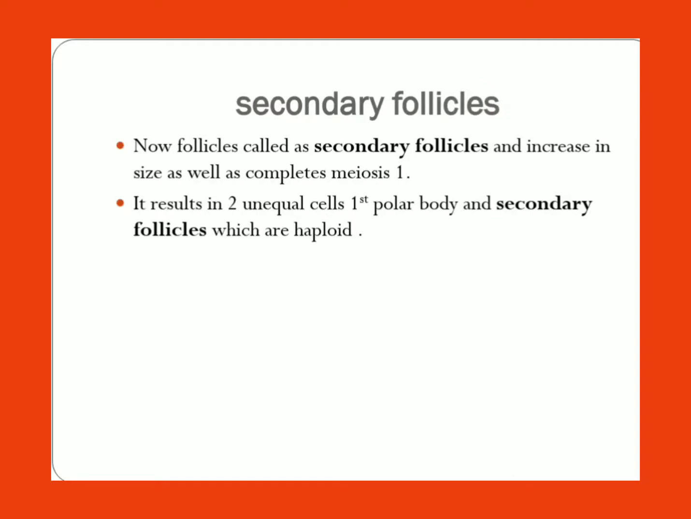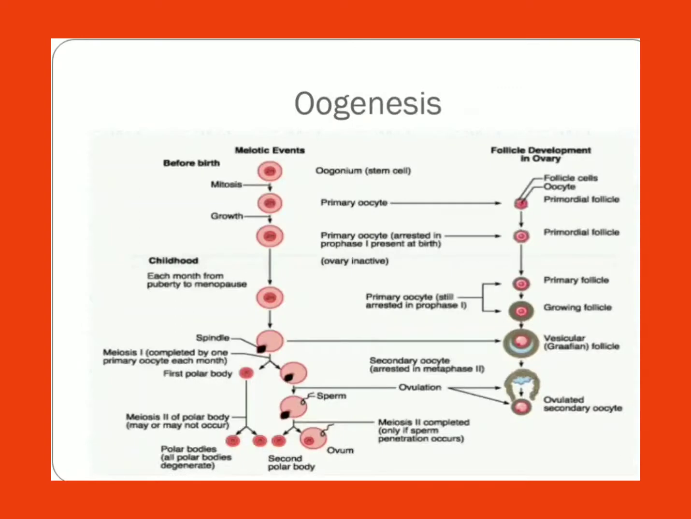So meiosis 1, it is completing, forming the two unequal cells, first polar body and secondary oocyte will be formed. Okay, which are haploid in condition. Yes, because meiosis is completed. So we are calling them the secondary oocytes. So here you can see in the diagram, right?